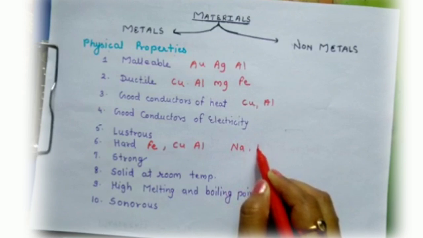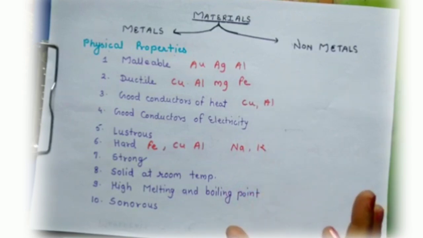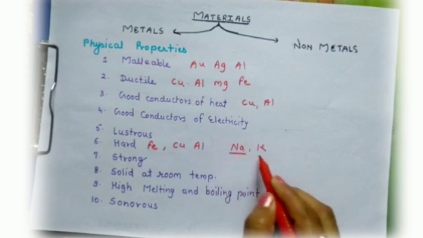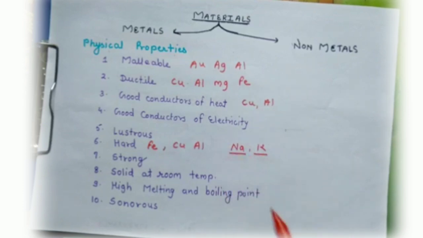Sodium and potassium are very soft metals and can be easily cut with a knife. These are the exception. Both metals can be cut by a knife. Strong means a metal can hold a large weight without snapping or breaking. Sodium and potassium are not that strong. Now, solid at room temperature.